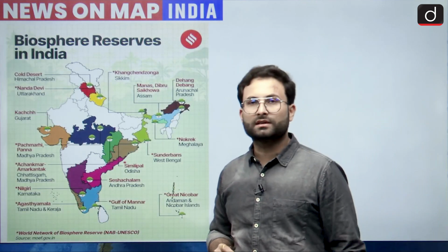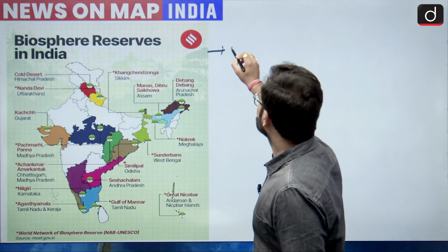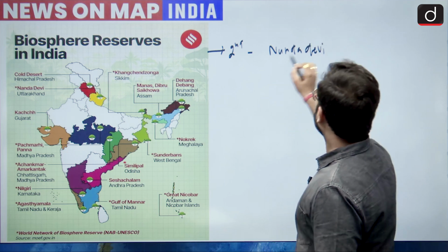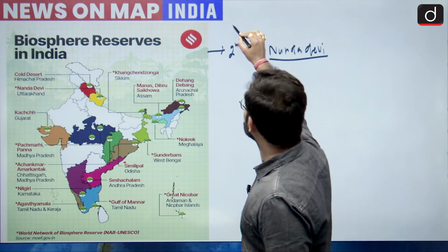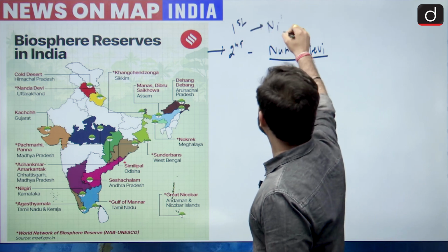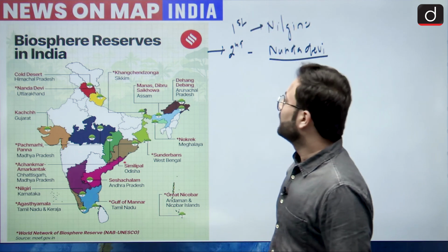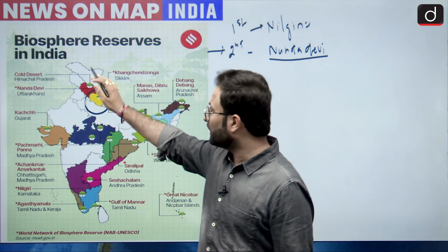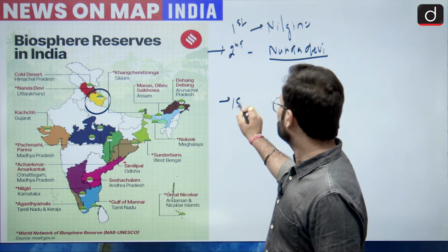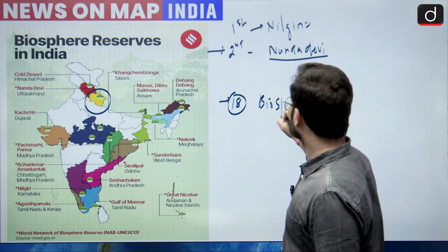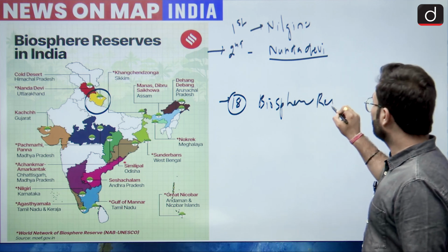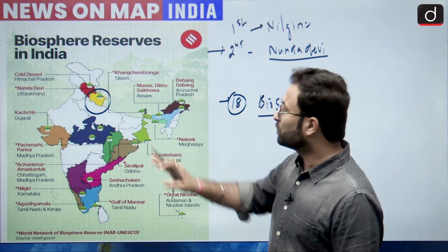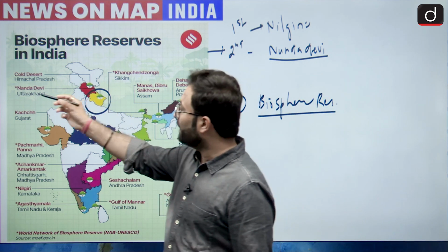When we are talking about Biosphere Reserves, as I told you, the second one was Nanda Devi. Okay, I hope you have answered about it. Otherwise you can see here the first one was Nilgiris. Okay, here this is the location of your Nanda Devi. Other than that, there are 18 biosphere reserves in India. I would want you to remember all of them because they are all important. Okay, so please go through this particular slide here. I will name them for you.